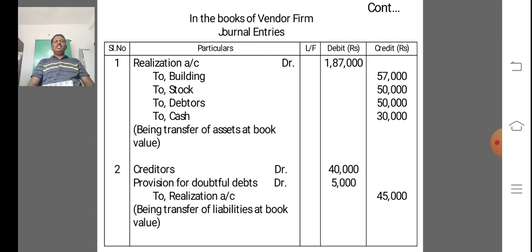The next entry is transfer of liabilities at book value to realization account. The entry is creditors account debit 40,000, provision for doubtful debts account debit 5,000, to realization account 45,000. Being transfer of liabilities at book value.